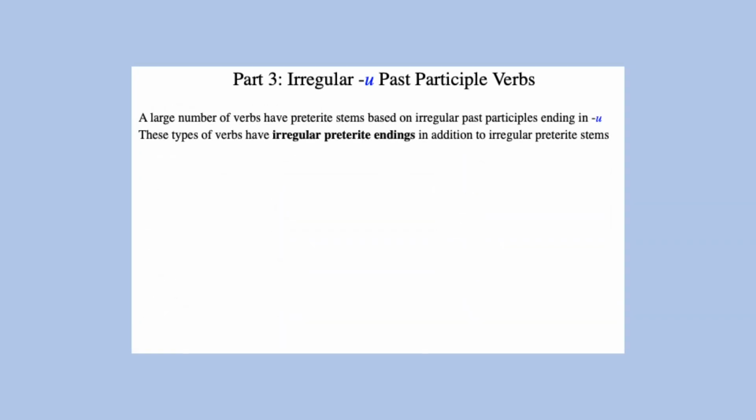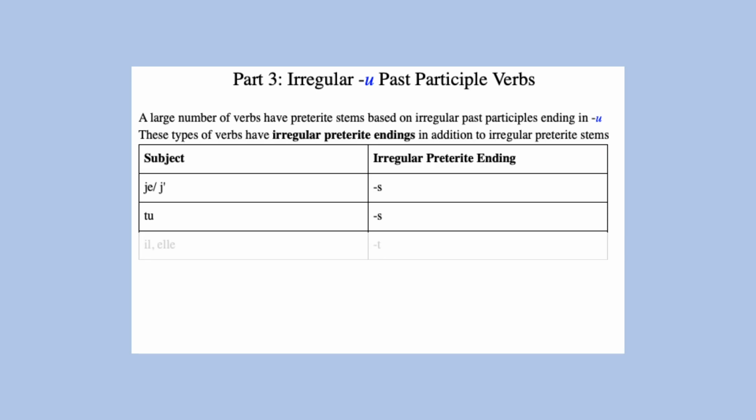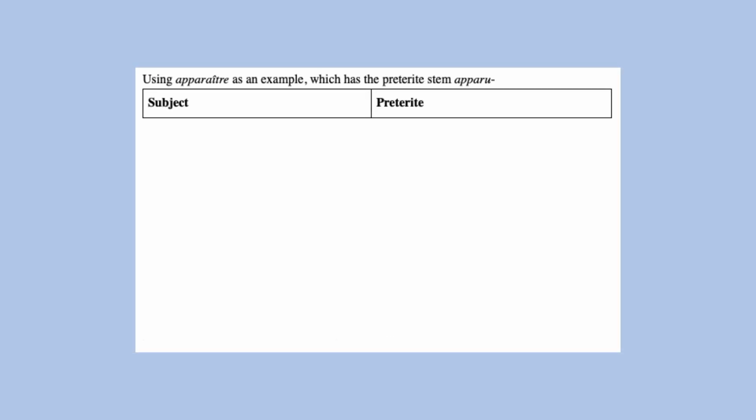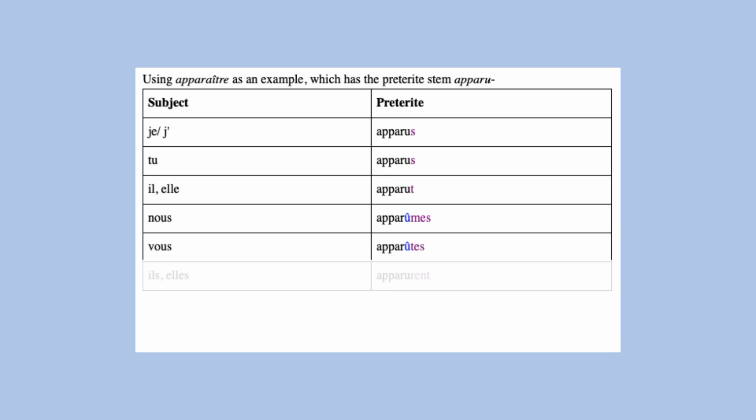There are a large number of verbs that have irregular stems in the preterite based on irregular past participles that end in U. These types of verbs have their own irregular preterite endings, in addition to their irregular preterite stems. So the preterite endings for these irregular U past participle verbs are -us, -us, -ut, -ûmes, -ûtes, -urent. For apparaître, its preterite stem is apparu, so the preterite conjugations are apparus, apparus, apparut, apparûmes, apparûtes, apparurent.